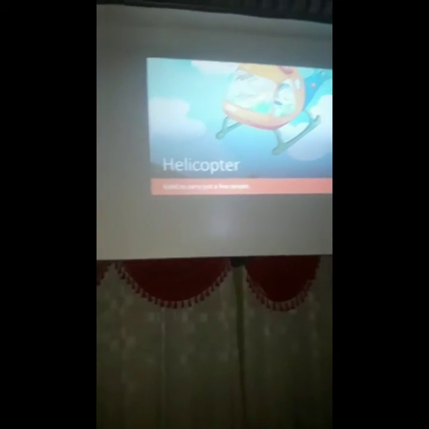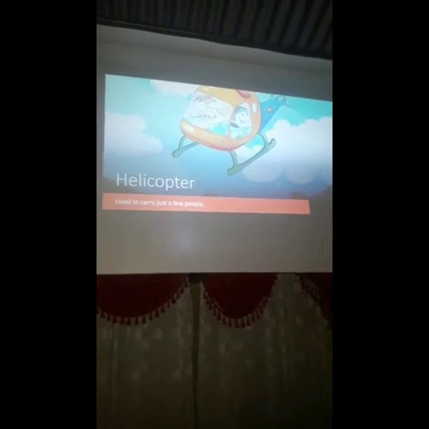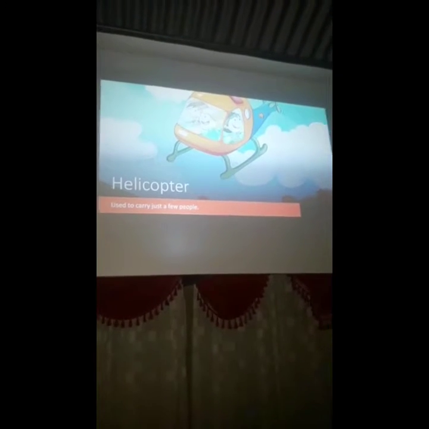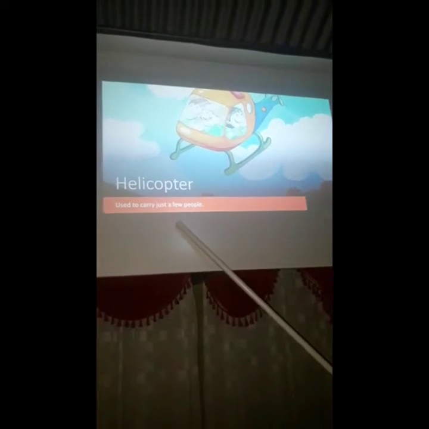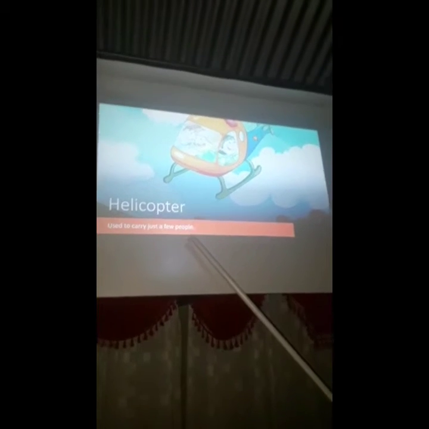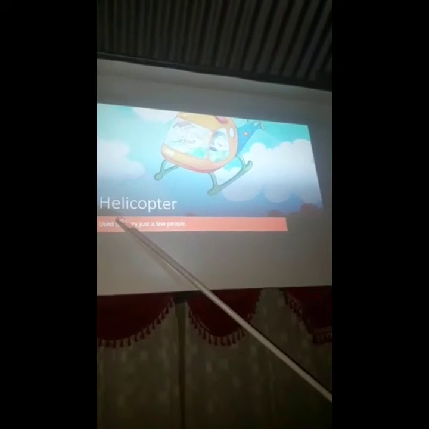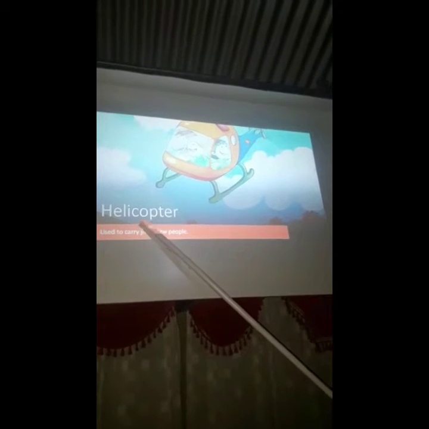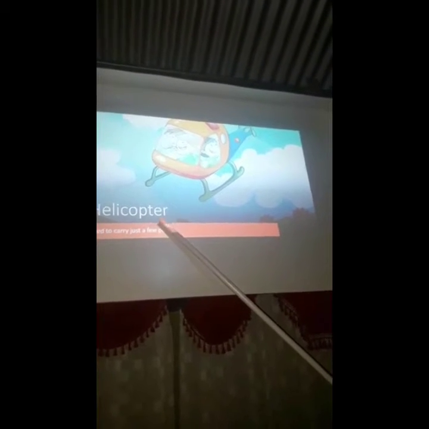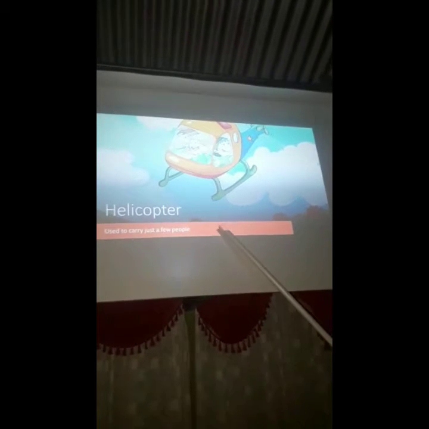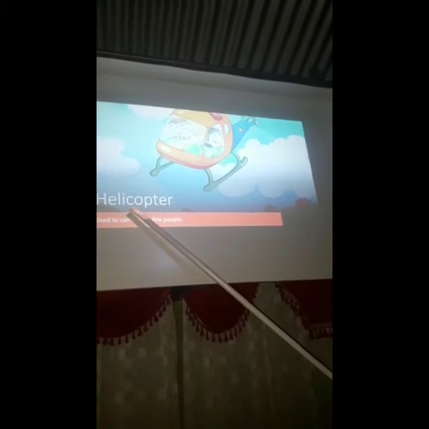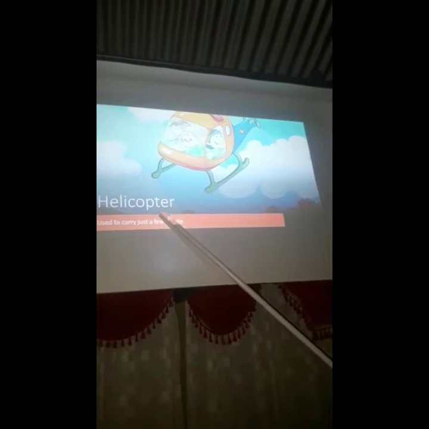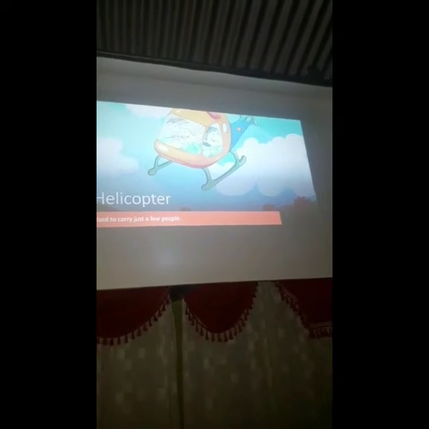Students, here we have another example, a picture of a helicopter. This is another means of air transport. Helicopter. This is used to carry just a few people. Let us spell together. H-E-L-I-C-O-P-T-E-R. Helicopter. One more time. H-E-L-I-C-O-P-T-E-R. Helicopter. Very good.